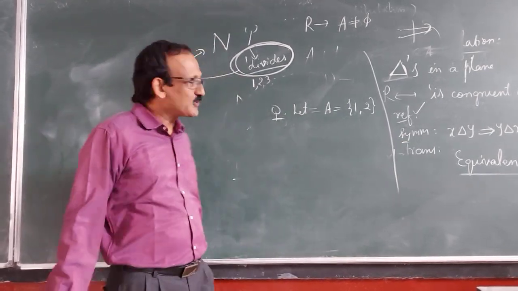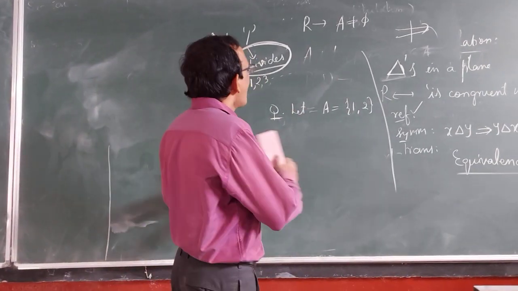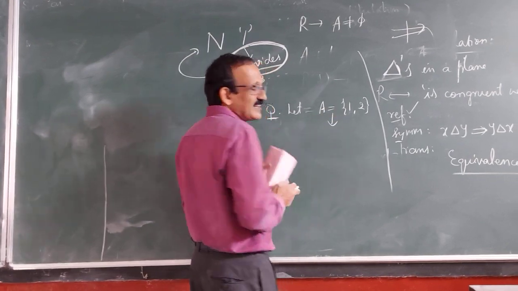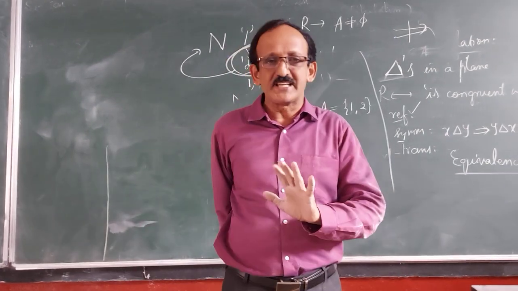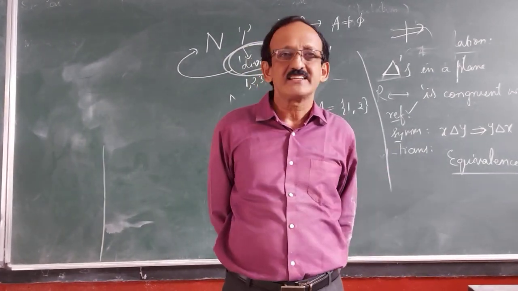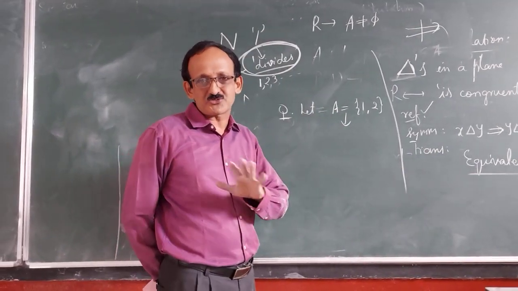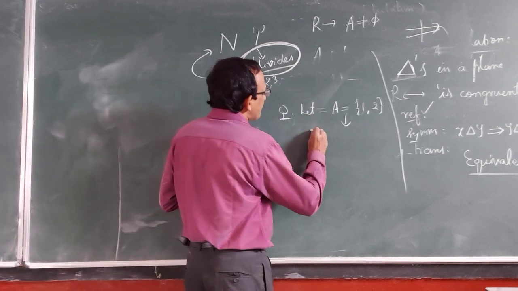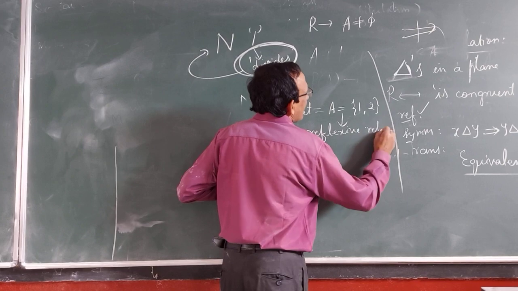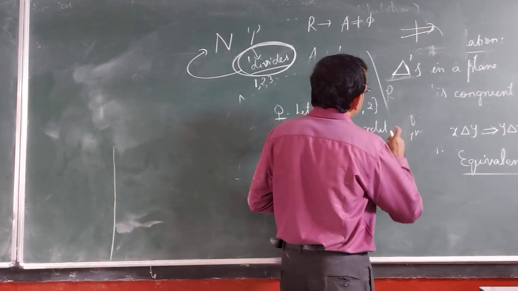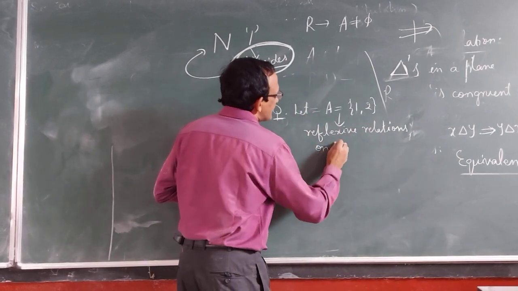Okay. So I want you to answer one question today. For the set A equal to {1, 2}, how many reflexive relations? I have not given any clue for this so far. During my discussion, I have not given any clue. I have yet to deliver that. But in advance, let me ask the question so that tomorrow I will continue with the same topic. Fine? How many reflexive relations can be defined on the set A? That is the question.